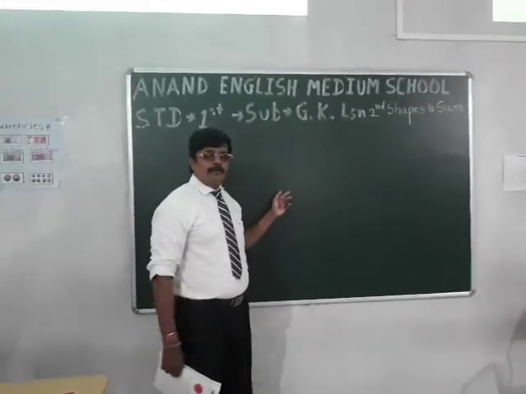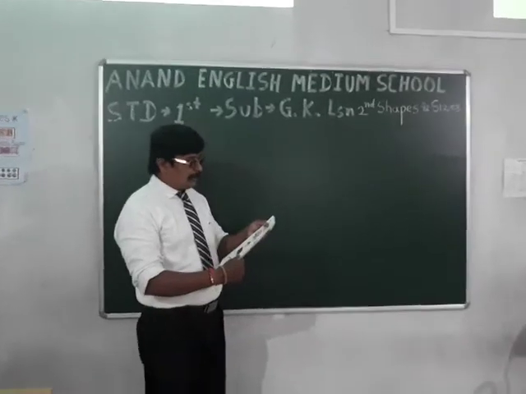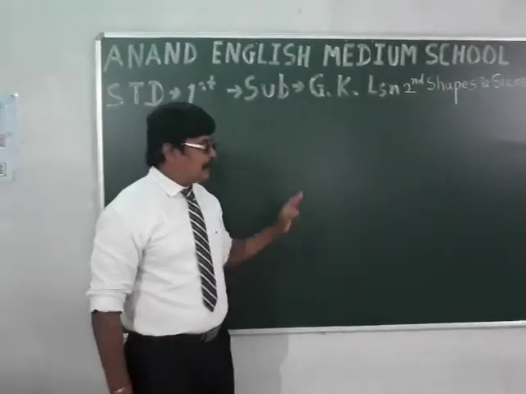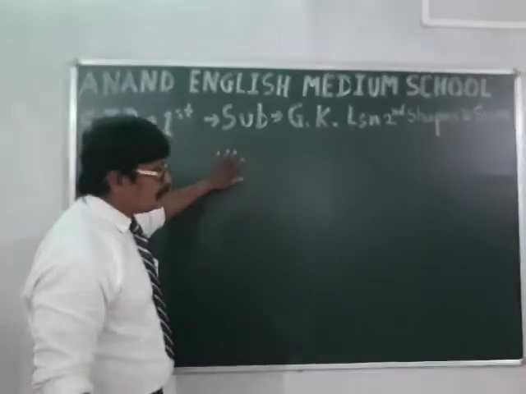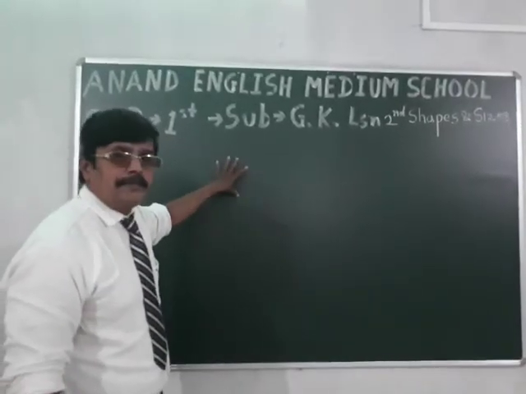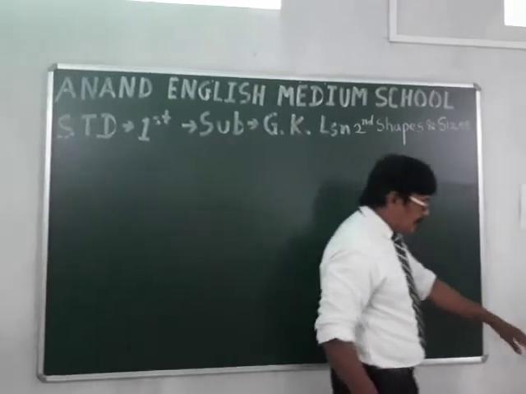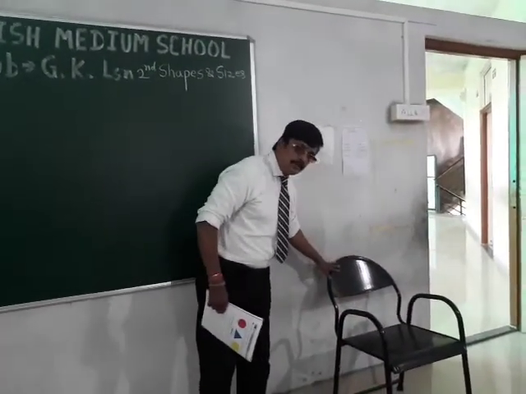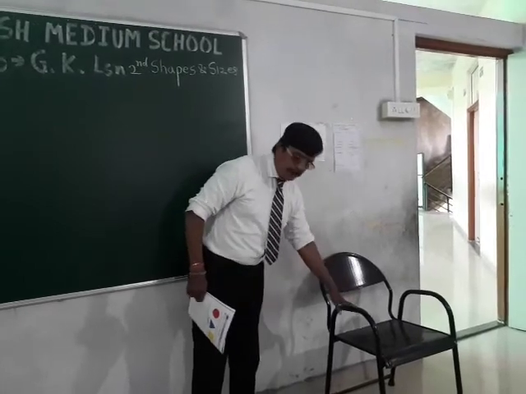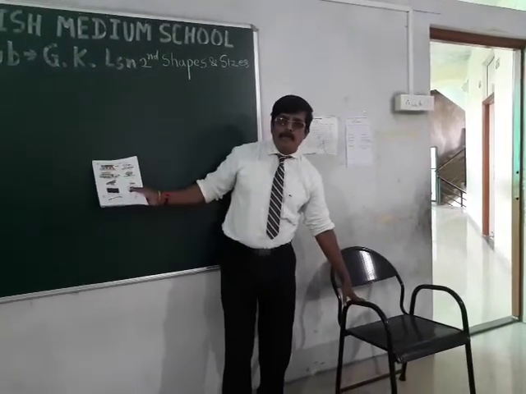This is a blackboard. So things may be big or small in size. This is a blackboard. What is its size? The size is very big. Look at this. This is a chair. What is the size of this chair? This is smaller than the blackboard.